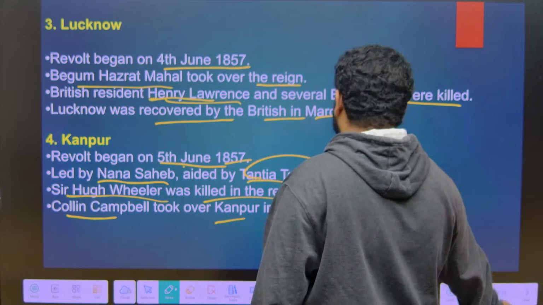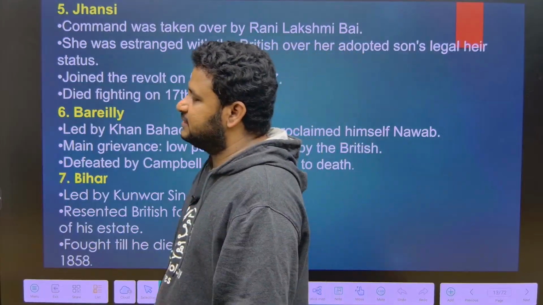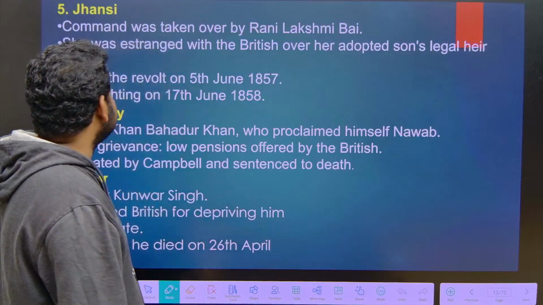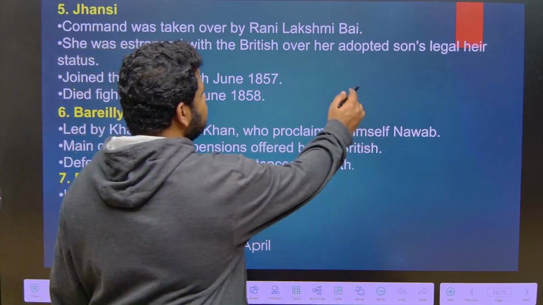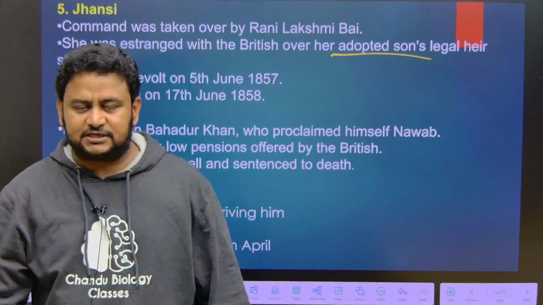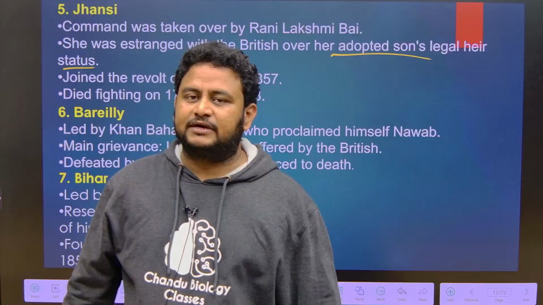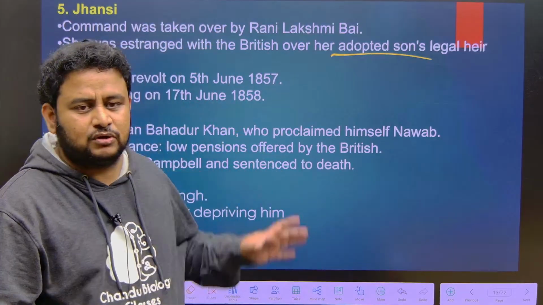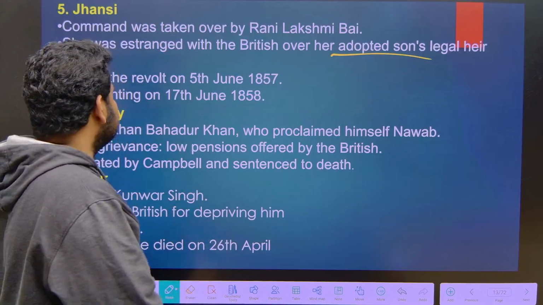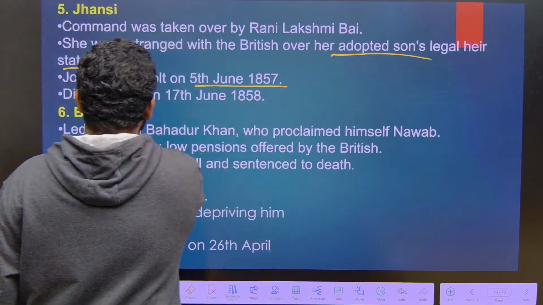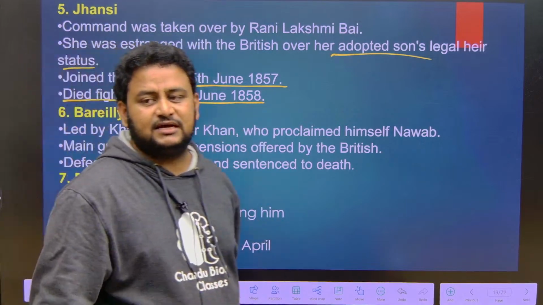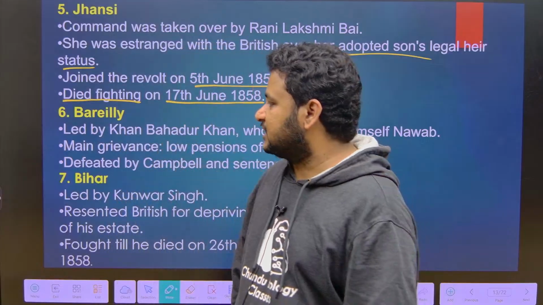Now let us look at another part, that is Jhansi. The word itself points to the famous personality, Rani Lakshmi Bai, who was the leader of the revolt because she was in conflict with the British over her adopted son's legal heir status. She had an adopted son, and they didn't allow him to take over the kingdom. They applied the doctrine of lapse to conquer Jhansi. Because of this, she started revolting against the British. It began on 5th June 1857, but she died fighting on 17th June 1858. That is almost a year she fought against the British. Who? Jhansi Rani Lakshmi Bai. Got it?